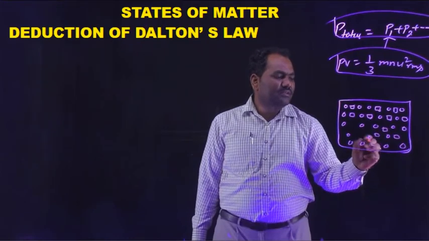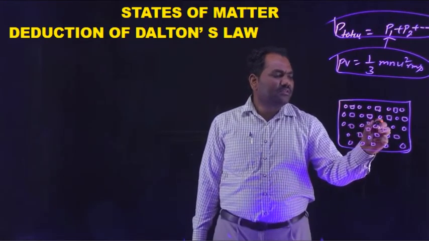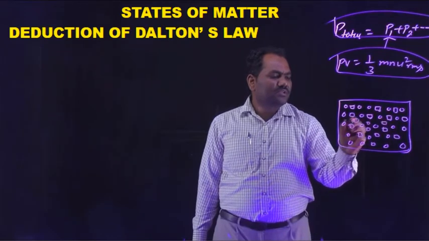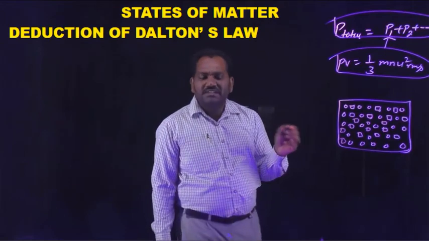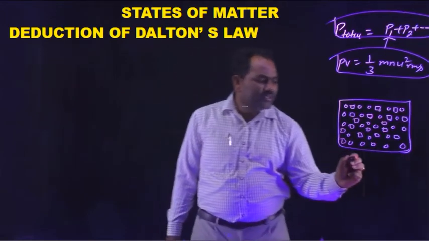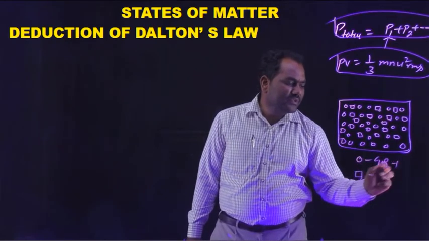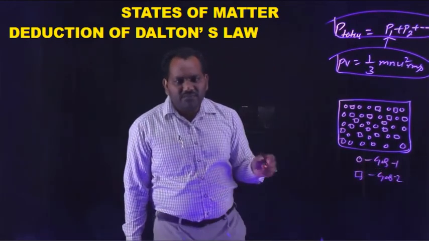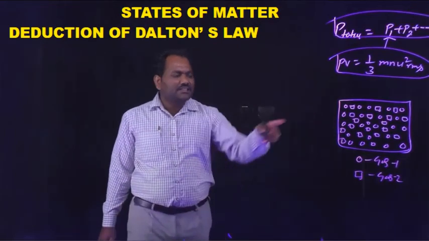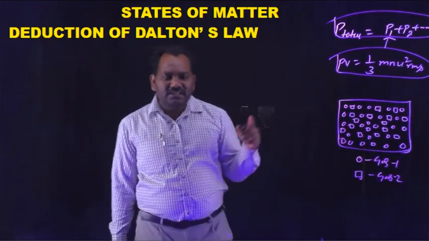Pressure is exerted due to the collisions of these gas molecules with the walls of the container or with each other. Here the circle represents gas 1 and the square represents gas 2.